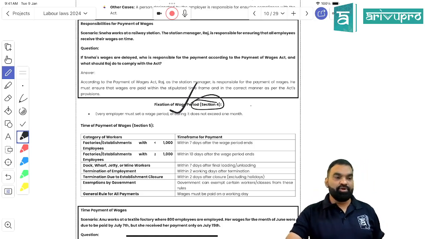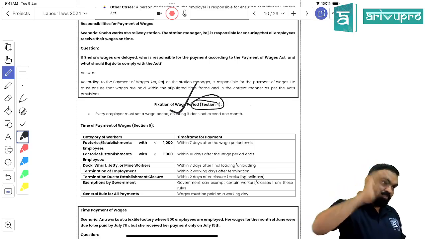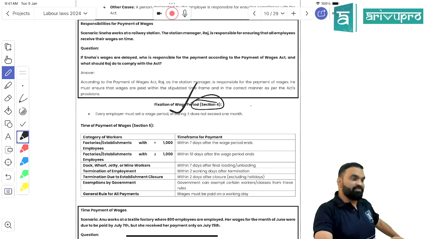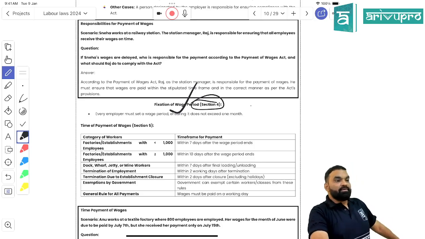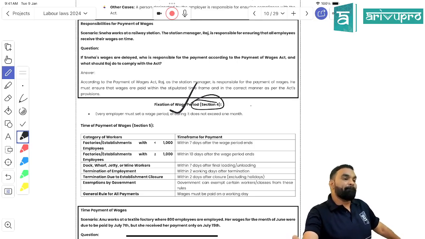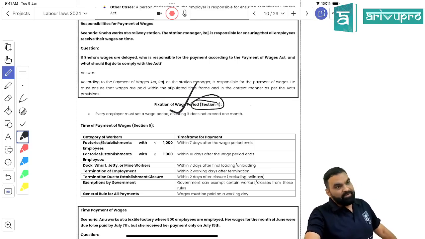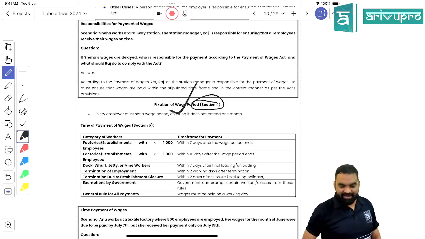First thing, what do you got to know about this law? What all topics will be clear if you go through the Payment of Wages Act? The first thing, the due date of making payment of wages. The second thing, the wage period. The fourth thing, who is responsible, is provided in which section? And the fifth one is the penalty. Got my point, students? Is it clear?